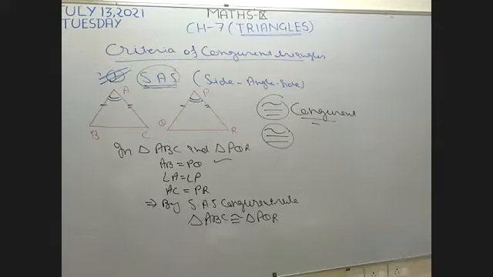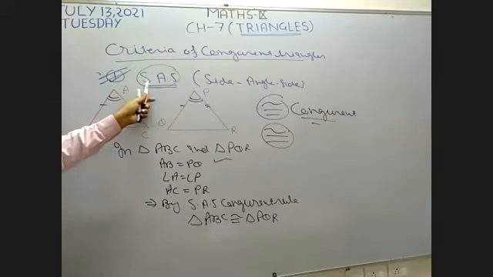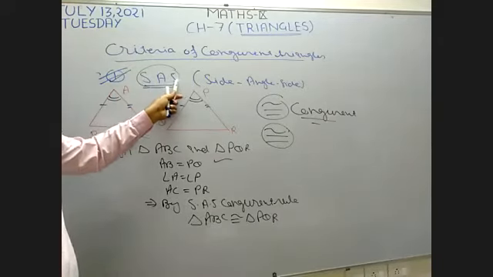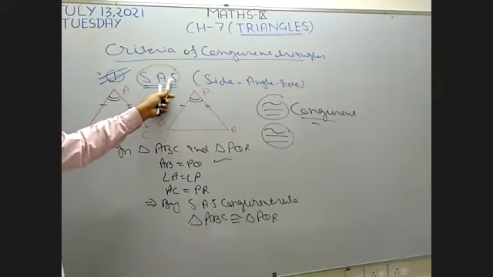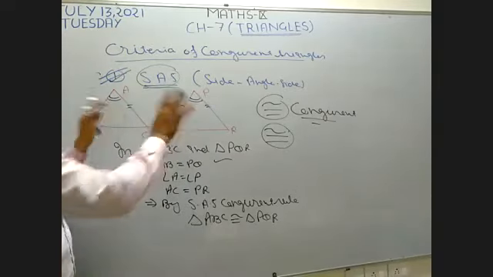Sir, please explain again. Okay, beta. The way I want to explain again. Now see on the board, beta. I want to discuss this criteria. This is the first criteria, side angle side. By using this criteria, I want to make these two triangles congruent.